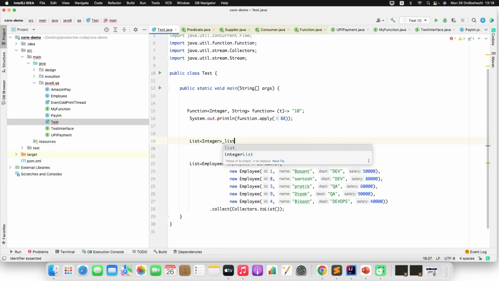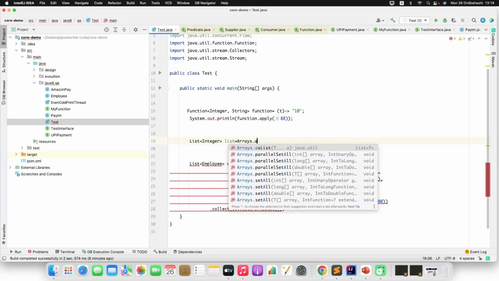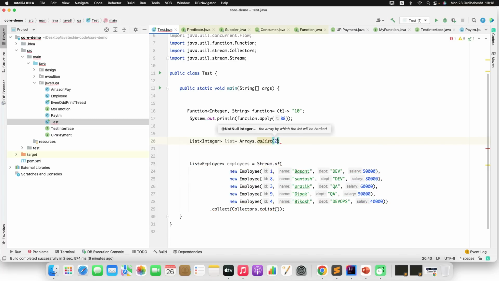Let's say list equal to, I can define something like Arrays.asList. I can define a few numbers here: 23, 4, 6, 8, 9, 1, 2, something like that, 10, something like that. Okay. Now here what I want to do, I want to filter out all the numbers which are greater than 4, and also I want to maintain the ascending order sorting.